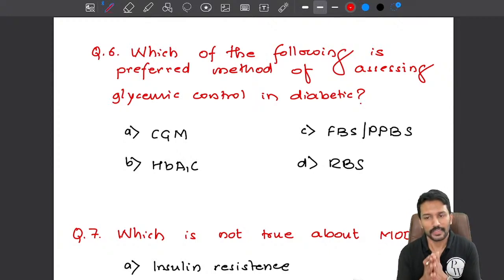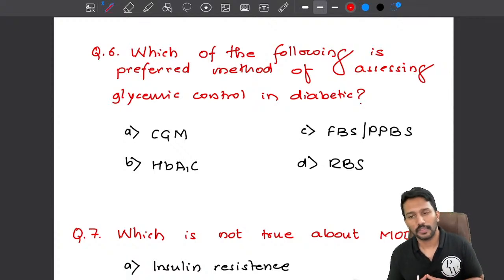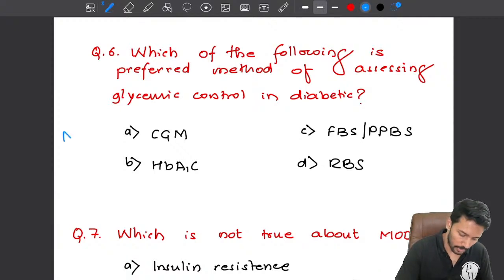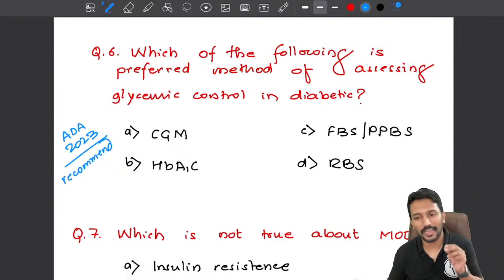Okay. So yes, it used to be the HbA1c as the standard or a preferred method for assessing the glycemic control, how well the blood glucose level is controlled. But from 2022 onwards, the ADA guidelines have changed. So ADA guidelines in this year clearly recommend not the HbA1c, right? Why not HbA1c? Because HbA1c has its own pitfalls.